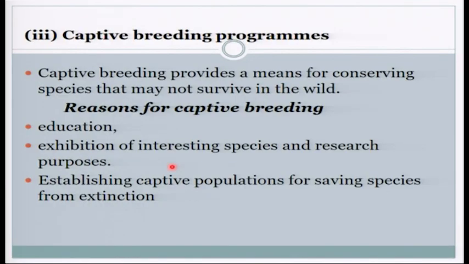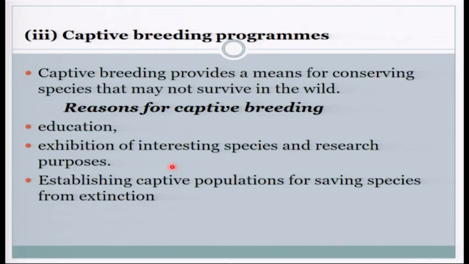The captive breeding program provides a means for conserving species that may not survive in the wild. What does it mean? There are some species, some organisms, both plants and animals, that cannot survive in the forest, let's say. So they need to gather them, bring them out, and put them like in the zoo to conserve them so that they don't get extinct.